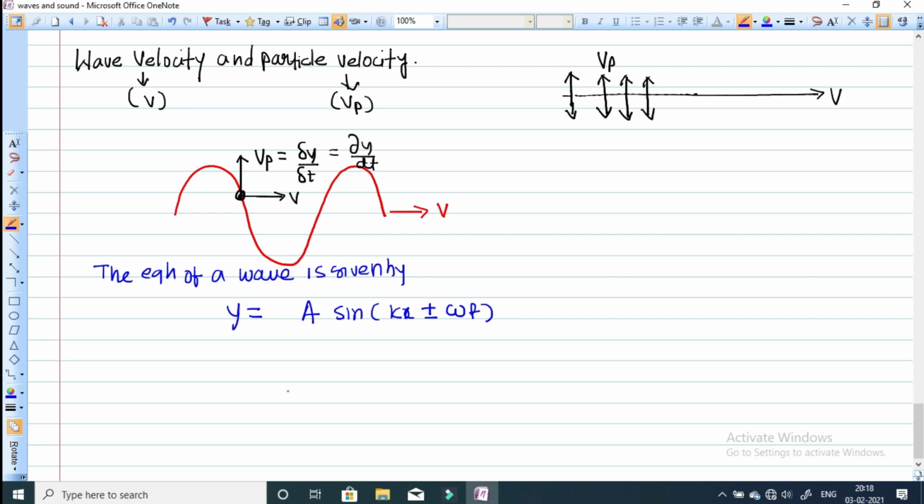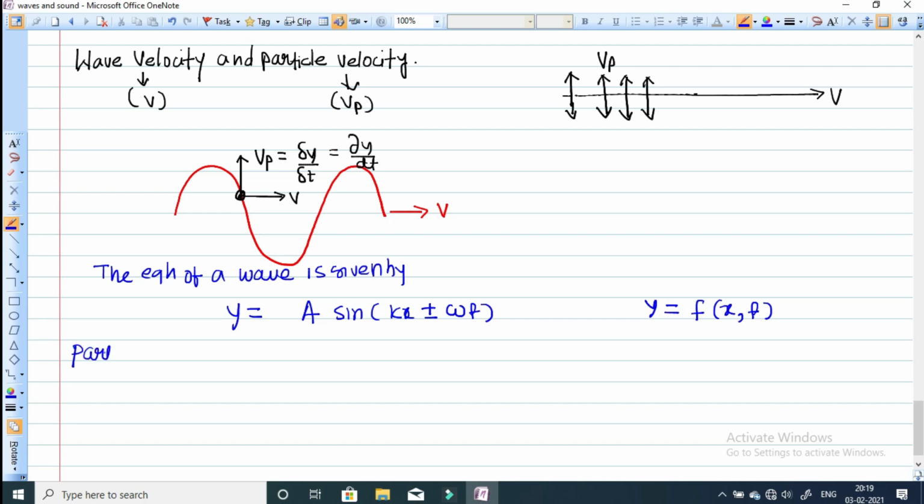So y is equal to a sine of kx plus or minus omega t. Clearly you can see y is a function of x and time t, as I explained in the beginning. So y depends upon two factors, and here we need partial differentiation when more than one variable is involved. Now y gives the displacement of the particle, so we can calculate the particle velocity.